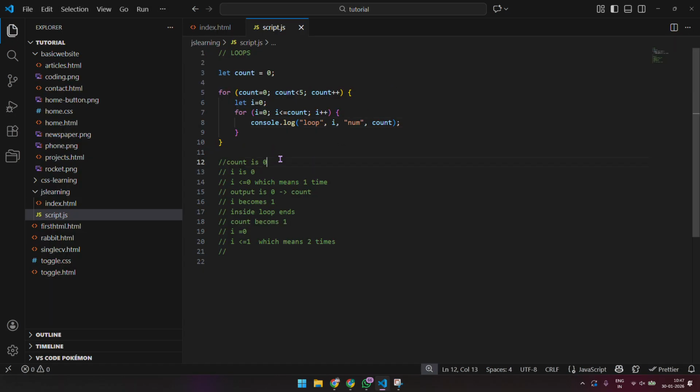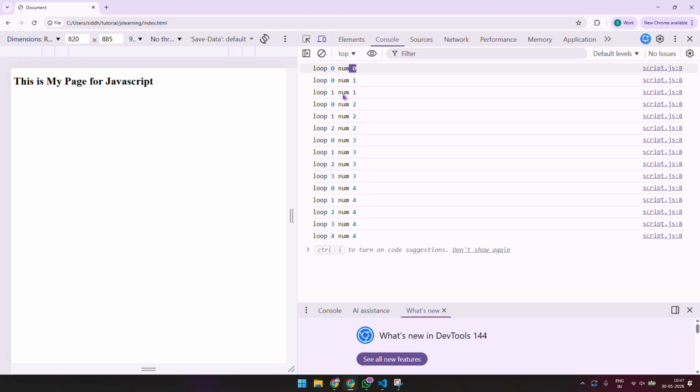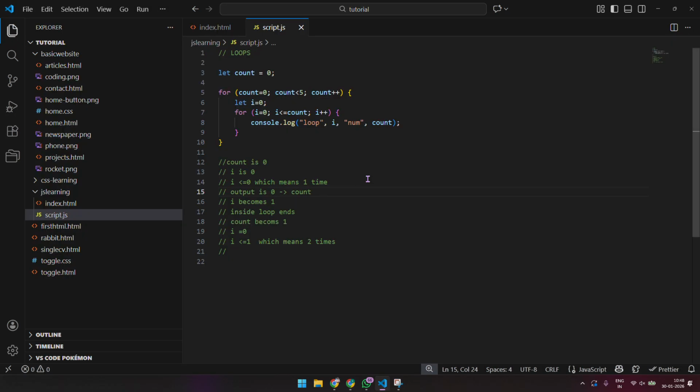So we are saying count is 0, I is 0, then output is 0, which is here. Then I is reset to 0, count is reset to 1. So 0, 1. Then I increases by 1 and num stays the same, which is 1, 1. Then I becomes 0 again, and then we have to count from 0 to 2, which is 3 times. So 0, 2, 1, 2, 2, 2. Then we'll have a set of 4: 0, 3, 1, 3, 2, 3, 3, 3, right? And that's how it works.